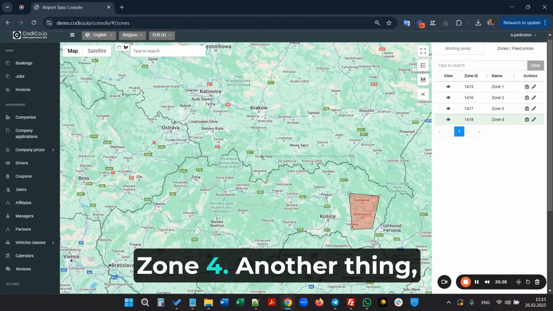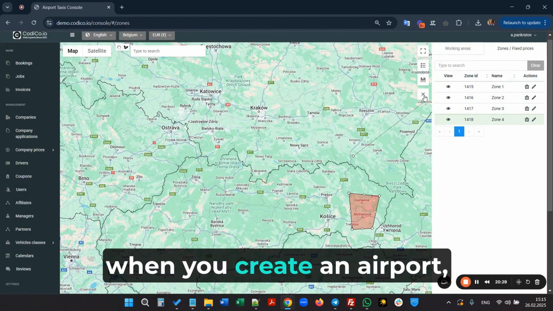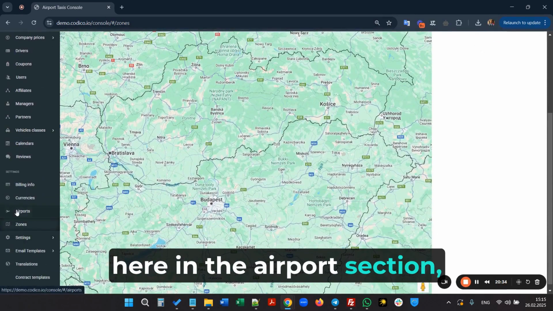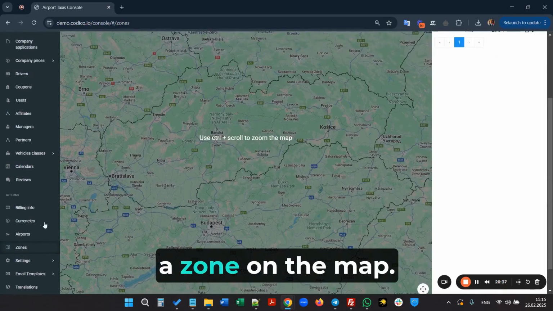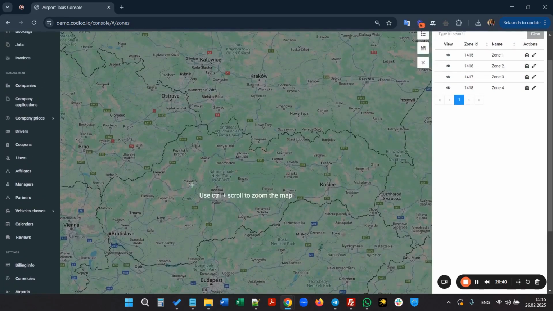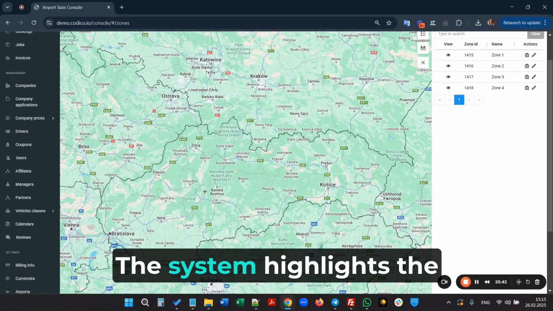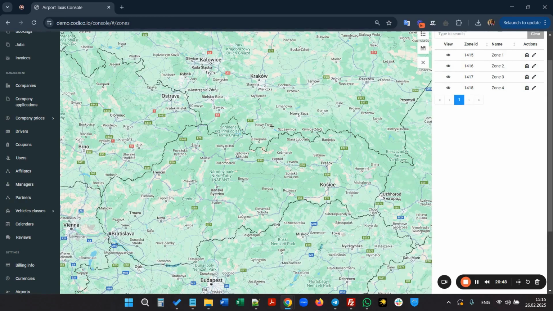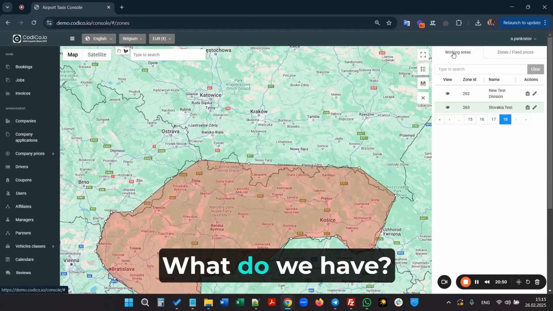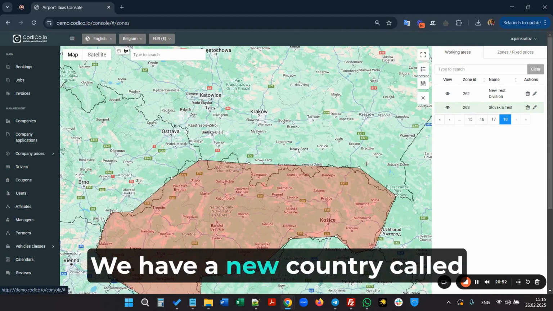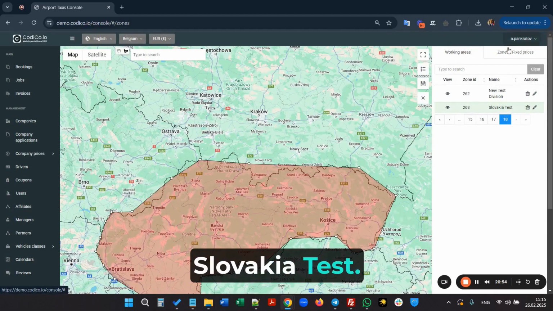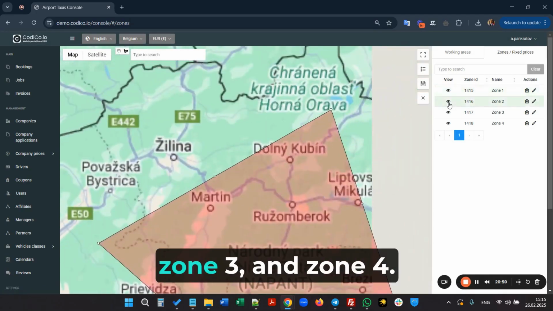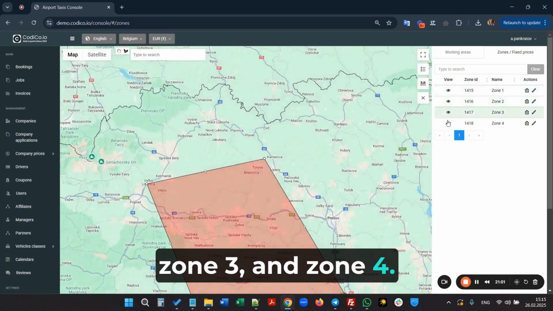Another thing, when you create a new airport, here in the airport section, it automatically creates a zone on the map. The system highlights the airport and saves it as a separate zone. What do we have? We have a new country called Slovakia Test, and in this country we have 4 zones. Zone 1, Zone 2, Zone 3, and Zone 4.